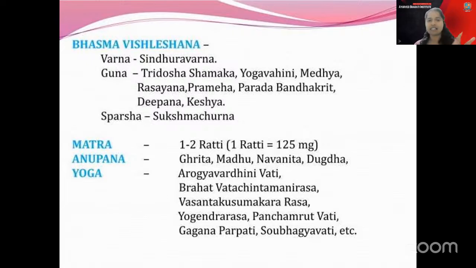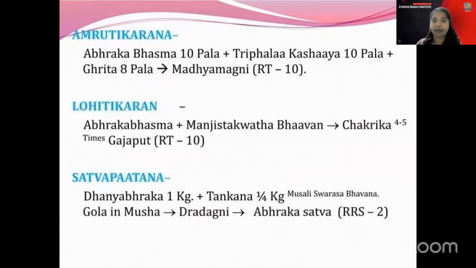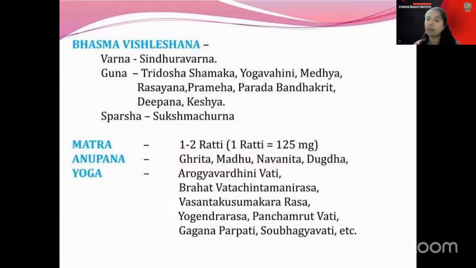Sukshma Churna Rasayana. This is very important sometimes, because what is a Guna part? It can be asked. So which among the following is Parada Bandhakrit? Especially when we are dealing with the Maharasa, something we have to correlate with the Parada. So the Parada Bandhakrit is actually regarding the Abhraka part. So Parada Bandhakrit and the Rasayana and the Pramehahara. Of course, during the COVID time, Sahasraputi Abhraka was very widely used because of the Pramehahara property. And the Matra is 1 to 2 Rati.